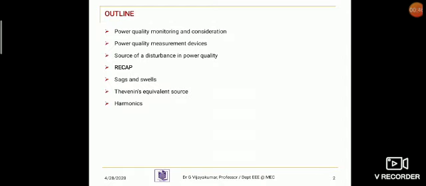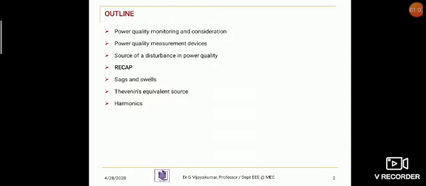Before entering into this session, let me give an overall recap of the previous classroom. First one, sag and swell. Sag is a drop in voltage from the nominal value, around 10%. Similarly, swell is an increase in voltage from the nominal value, around 10%.